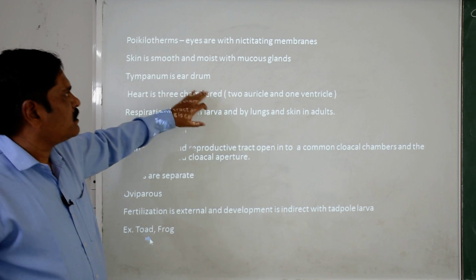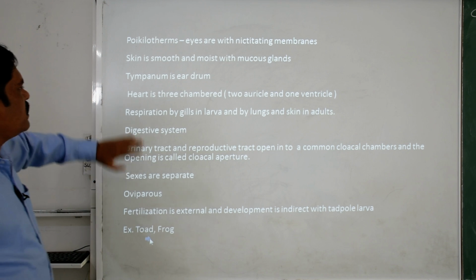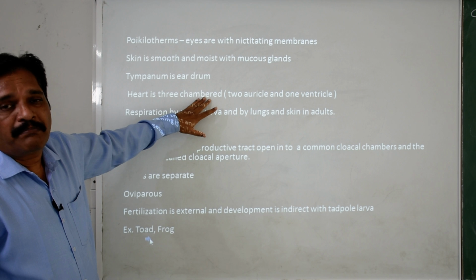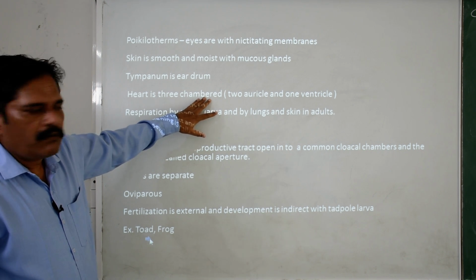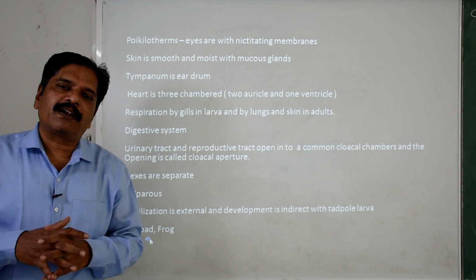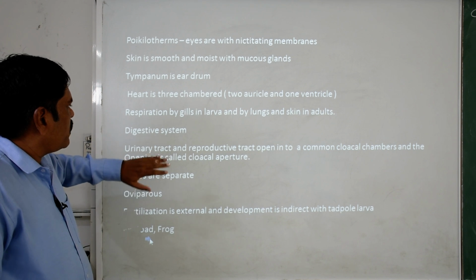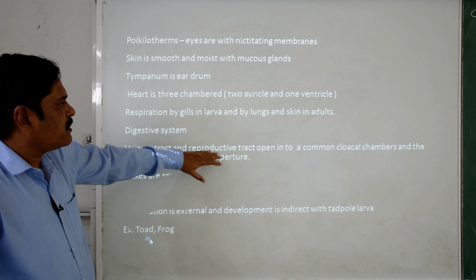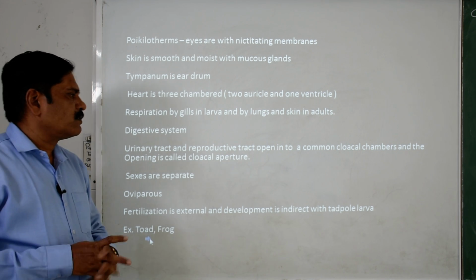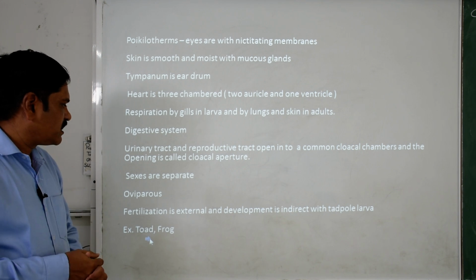Tympanum is in the form of the eardrum, that means pinnae are absent. Clear? The heart is three chambered, that means they flow mixed type of blood, with two auricles and one ventricle. They collect pure and impure blood separately, but it further mixes in the ventricle. Digestive system is very well developed. Urinary tract and reproductive tract open into the common cloacal chamber, and the opening is called the cloacal aperture. Sexes are separate, oviparous in nature.